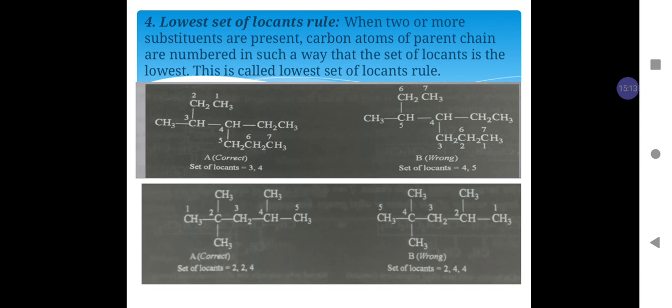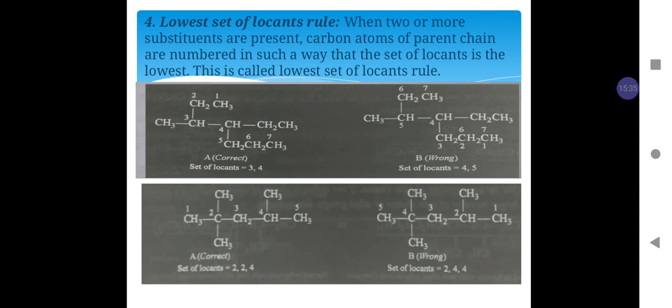But if the numbering is done from the carbon on top as shown on the left hand side, then the substituents will get the numbers 3 and 4. That is, the set of locants is 3, 4.